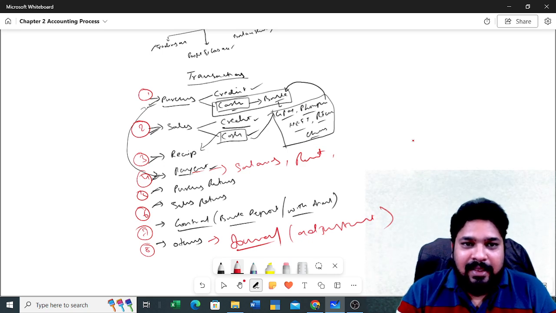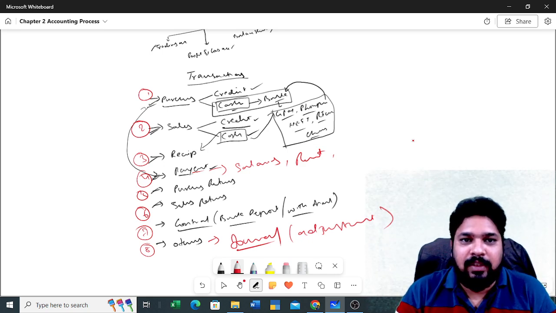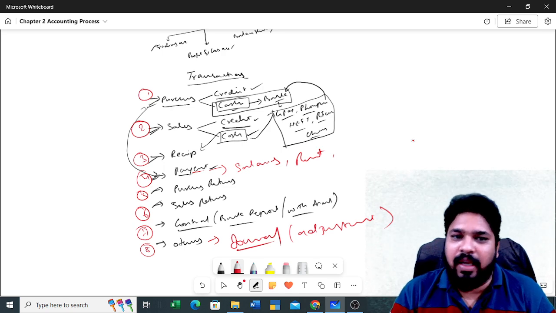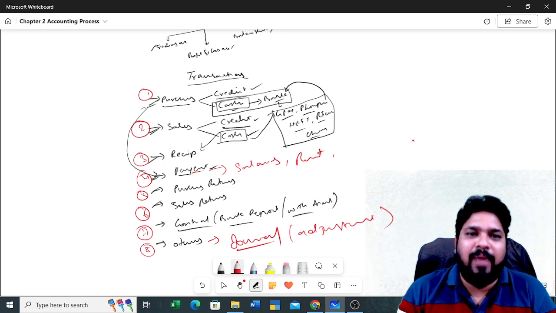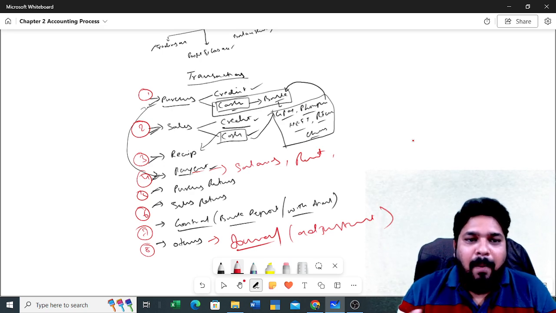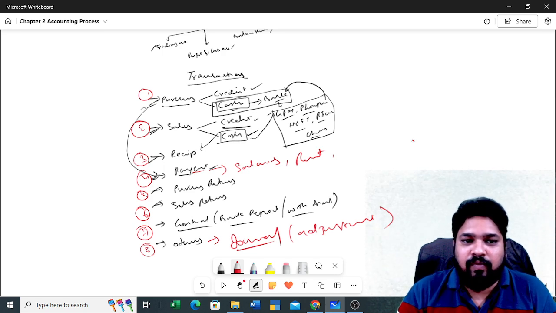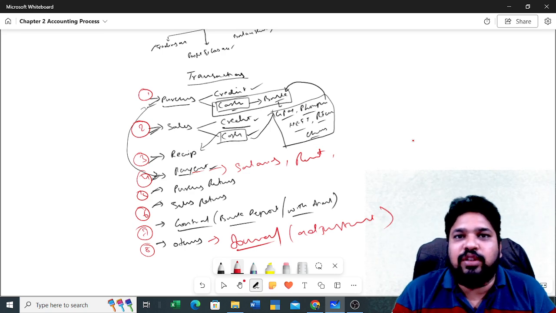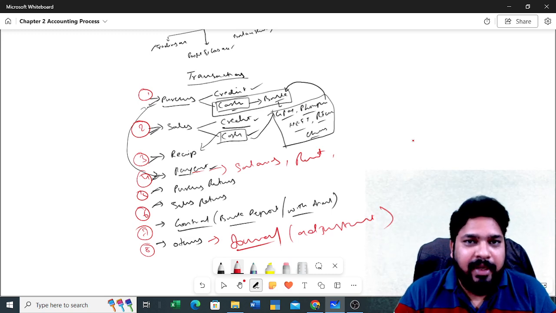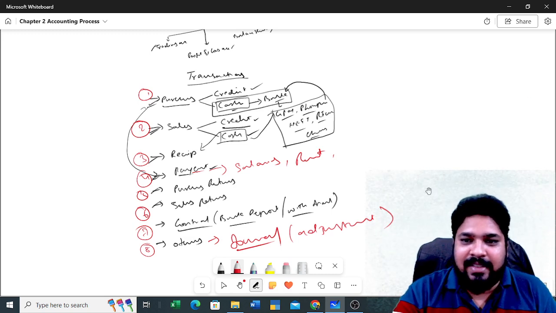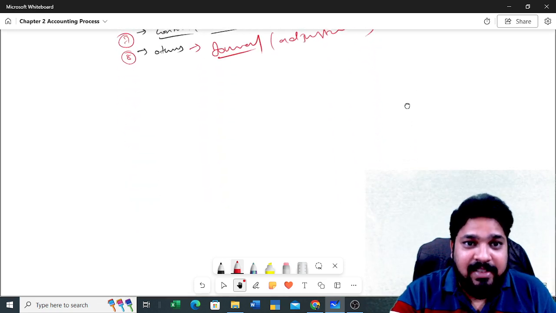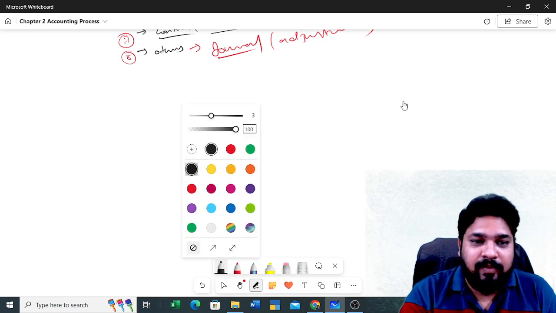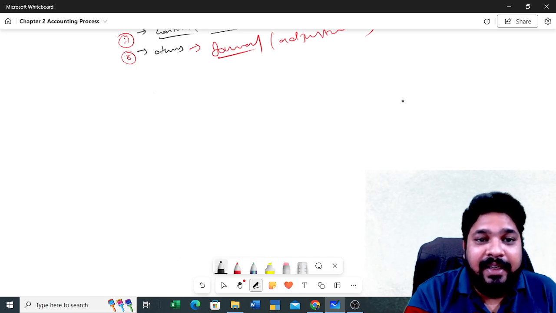So these are the transactions we need to identify. Clear? For any business, except these transactions, you can't find any other transactions. Maybe you may find many other transactions, but most of the things, if you know these 8 transactions, you can do your accounts without any doubts. So after completing these transactions, you need to pass your journal entries, right?